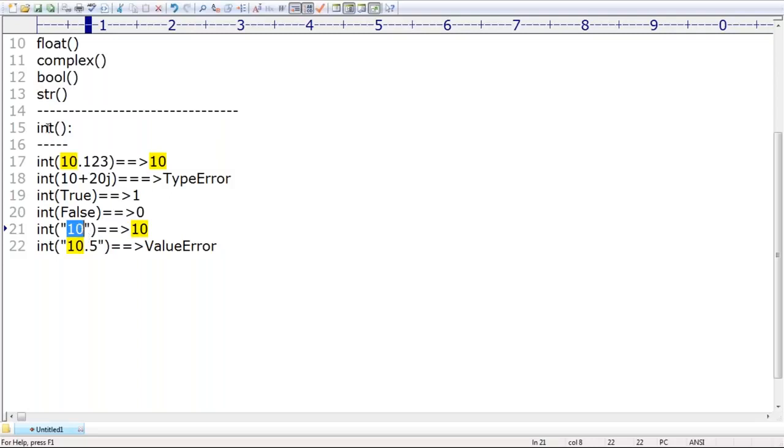This is about how the int function is going to work. The int function can work from any type to int type except complex type. Remember that. So complex numbers you can't convert, but floating point numbers and boolean you are able to convert into int. String to int is also possible, but whenever you are trying to convert string to int, only one small condition is there. What is that condition? Compulsory the argument should be an integral value in decimal base 10 only. Binary, octal, hexadecimal such types of things are not applicable, right?